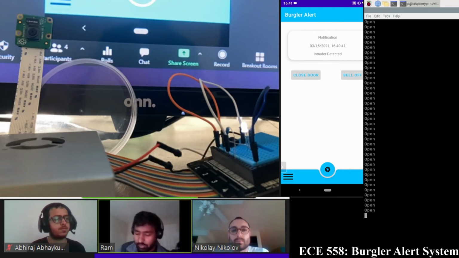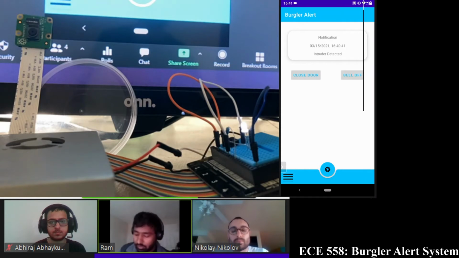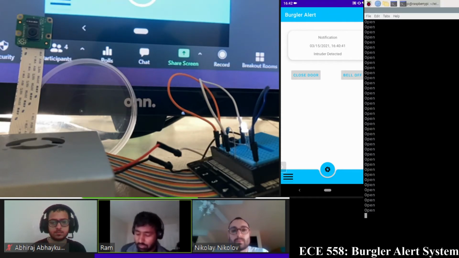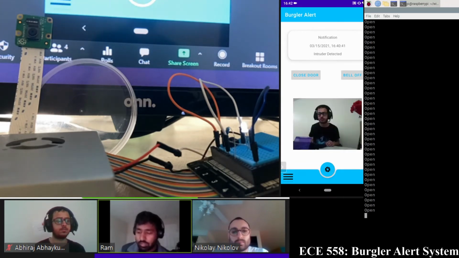Let me give a brief overview of what we have done in the app. We have a card tray that displays what the notification is about. In this case, it is about intruder detected at the door, and it displays what time the message got triggered from the Raspberry Pi, and the floating bar which is at the center in the bottom. If the user presses this one, it loads the intruder who got detected from the Raspberry Pi from the Firebase server.